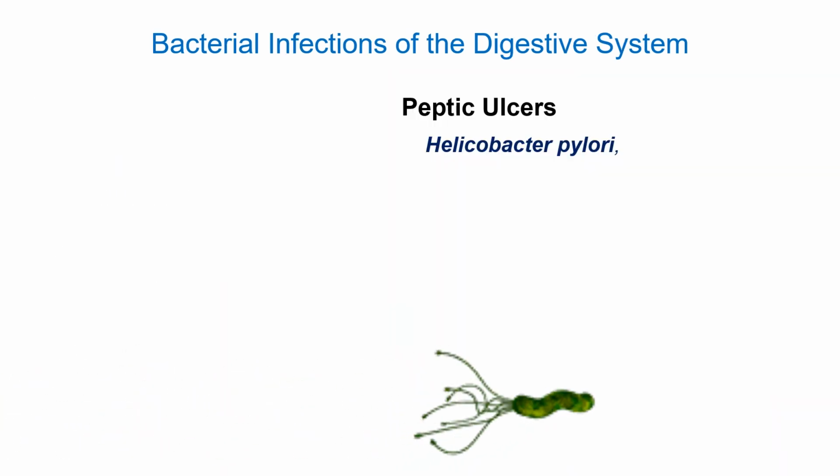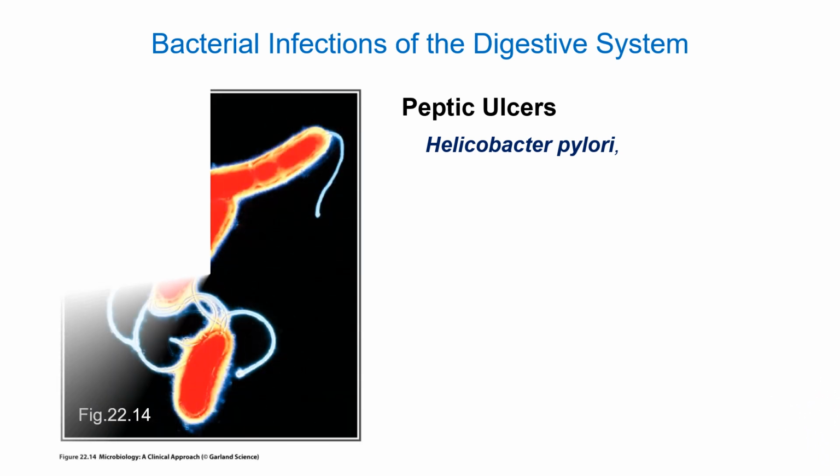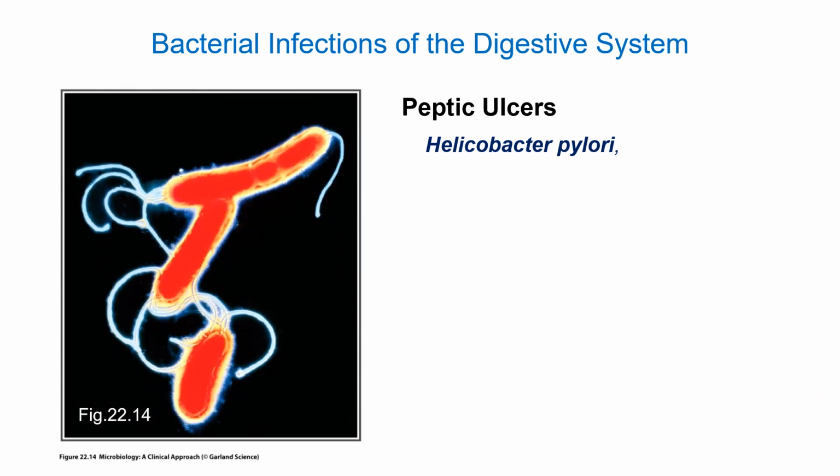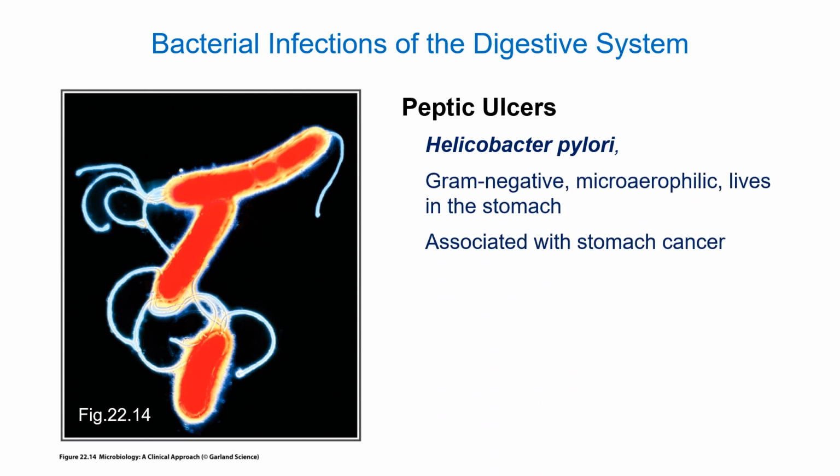One we've talked about already is Helicobacter pylori. So remember, this organism lives in your stomach. It is one of the few organisms that doesn't just pass through the stomach, but actually wants to live in the acidic environment of your stomach. So what is significant about this one? It's associated with peptic ulcers and in some cases stomach cancer.